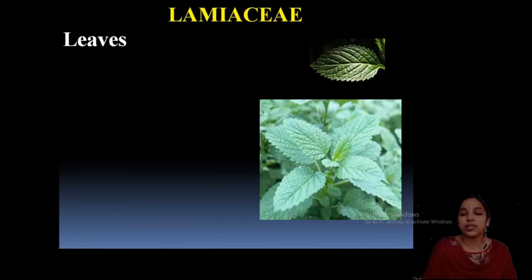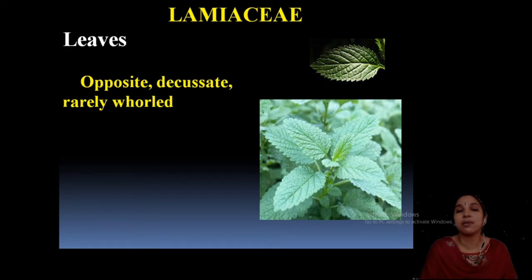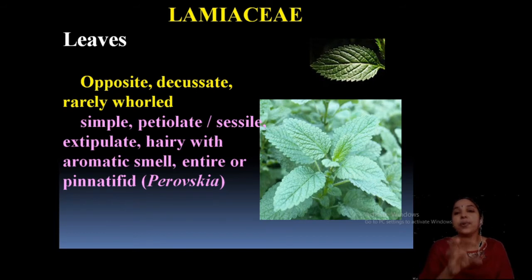Leaves usually have serrated margins and opposite arrangement, though other conditions can also be seen, but usually opposite. They are simple leaves, petiolate, very rarely sessile, and exstipulate, that is, stipules are absent. Another peculiar feature is that hairs are present in the leaves, along with an aromatic smell.